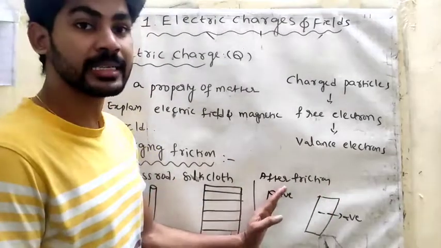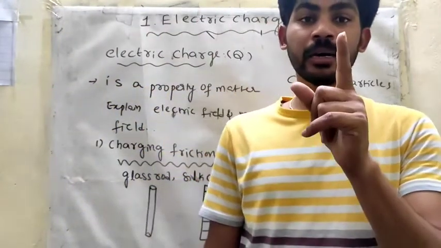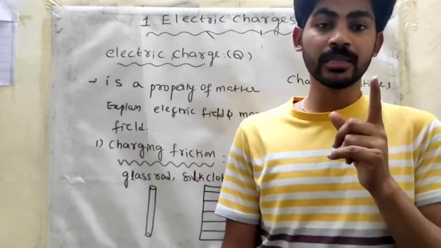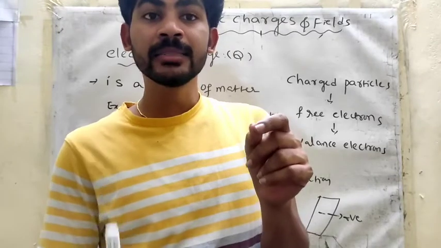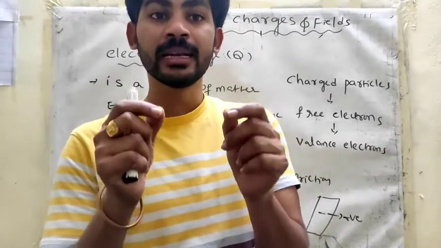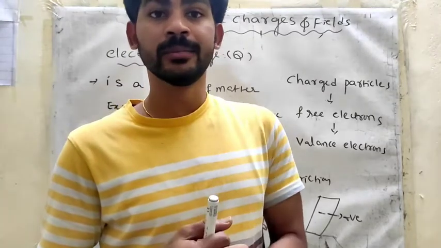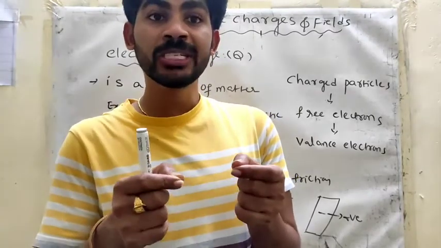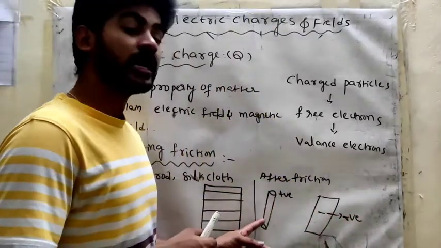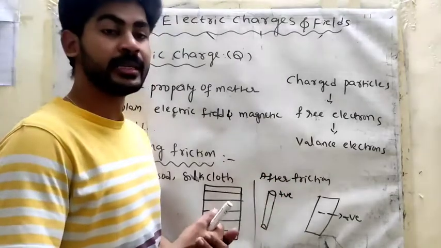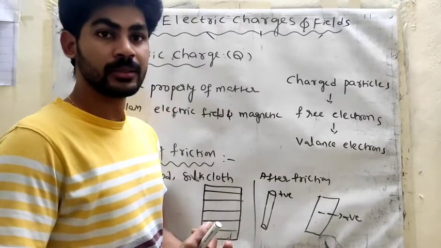So you can remember in your mind, positive charge carriers are not moving. Positive charge carriers are always at rest. Only movable charge carriers are electrons. Positive charge carriers are not moving, so their position is fixed. Here only positive charge carriers remain, that's why the glass rod is a positive charge. Now the silk cloth is a negative charge.